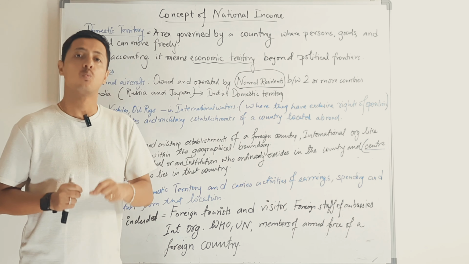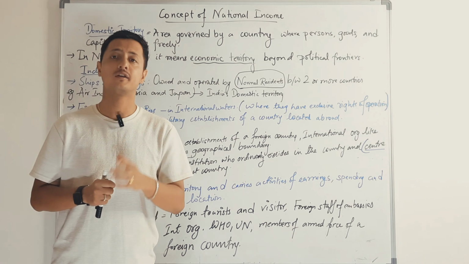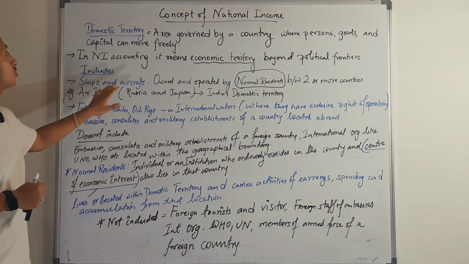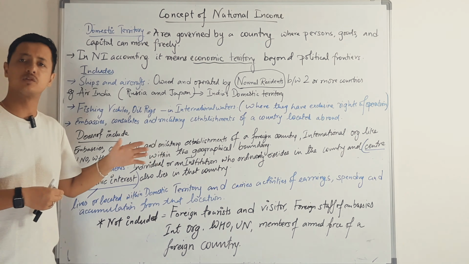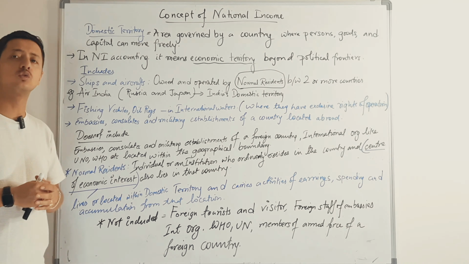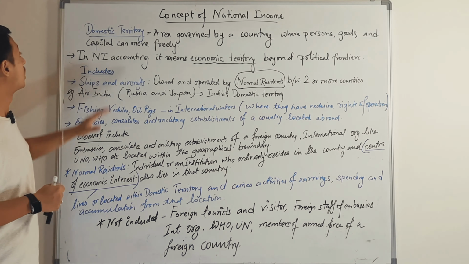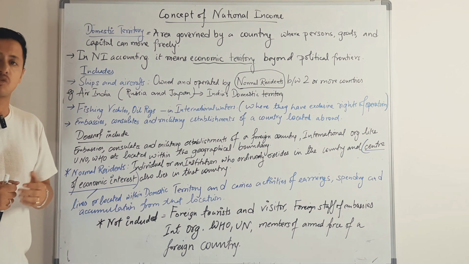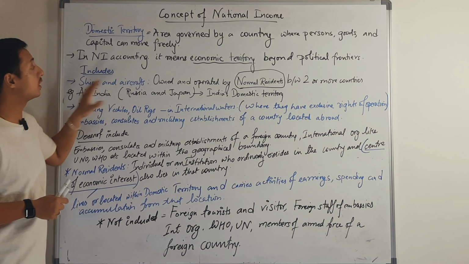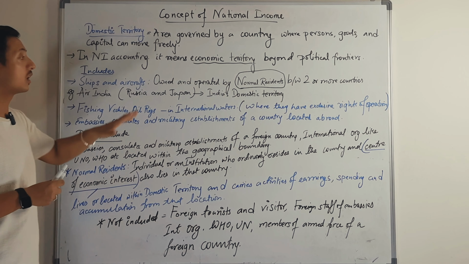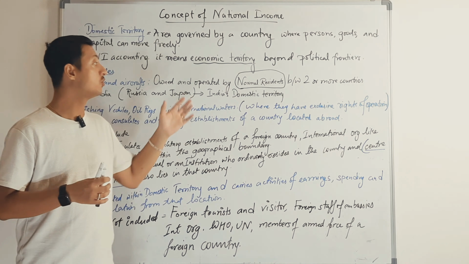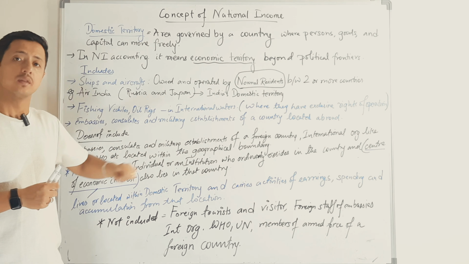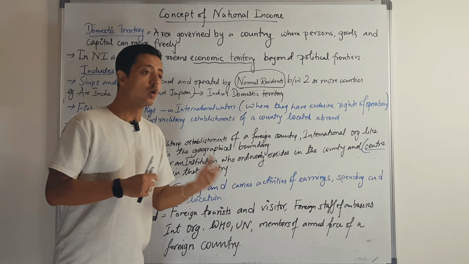Let us see what all is included in domestic territory. These are just a few examples of what is included, to make this concept clear. Now, ships and aircrafts owned by a normal resident, we'll come across normal resident a little later, between two or more countries.